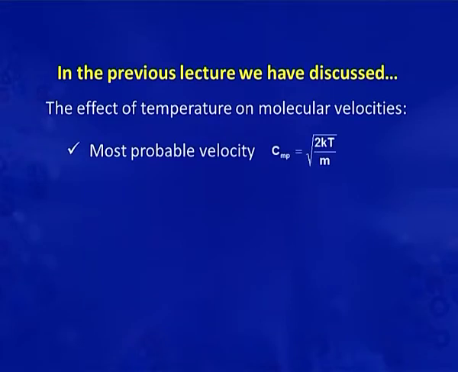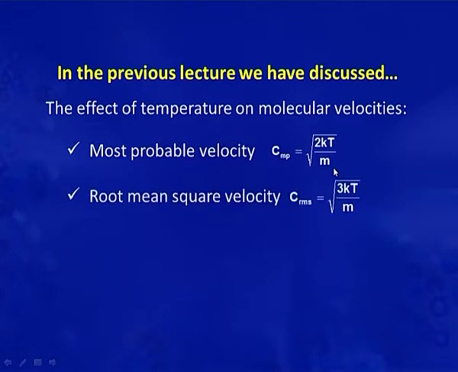Hello viewers, in the previous lecture series, we have discussed the effect of temperature on molecular velocities, how the molecular velocities change with temperature. Then we discussed three types of molecular velocities. First one was most probable velocity. It is represented by a symbol C_MP. C_MP is equal to root 2kT by m.